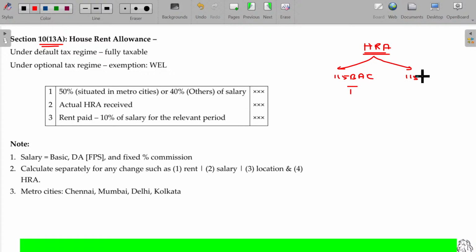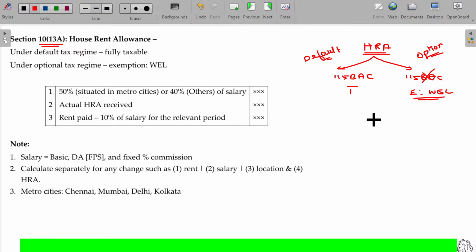If you are shifting out of 115BAC, the exemption is whichever is the least. 115BAC is named as the default tax regime. This will be named as the optional tax regime, or shifting out of the default tax regime.